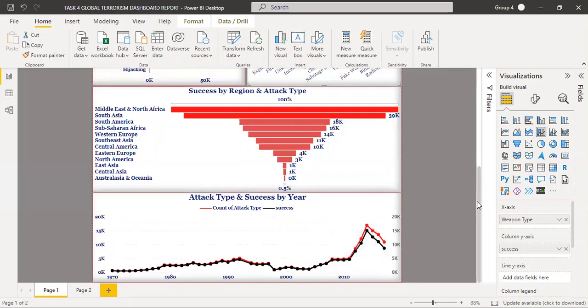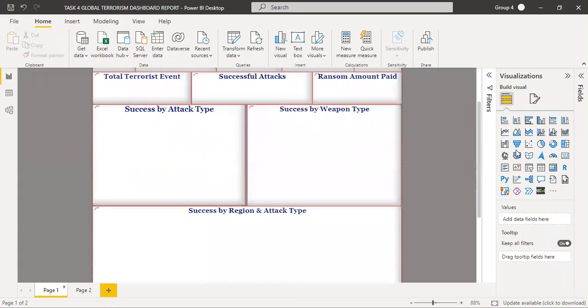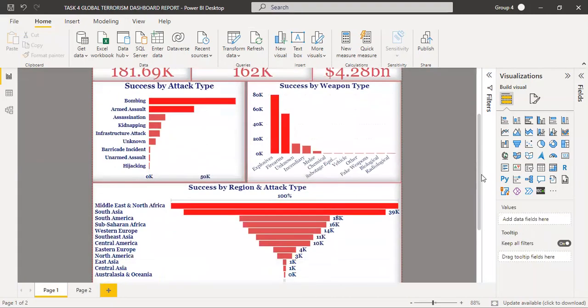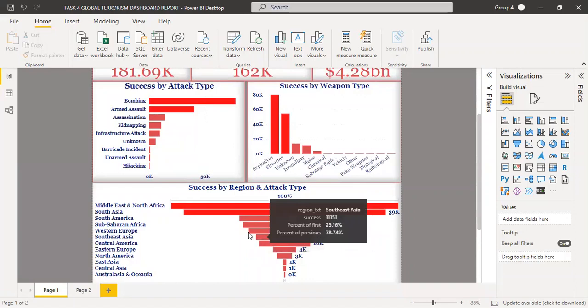So to attack the question, which says, as a security defense analyst, try to find out the hot zone of terrorism. I would say from this dashboard that the Middle East and North Africa and South Asia are the hot zones. This doesn't mean that we turn a blind eye to the other regions, but the hot zones are the two regions highlighted in bright red.